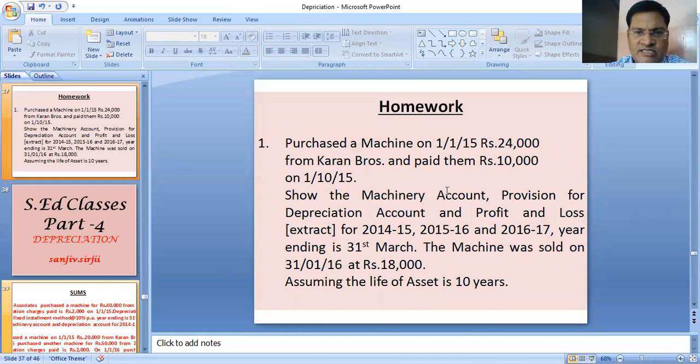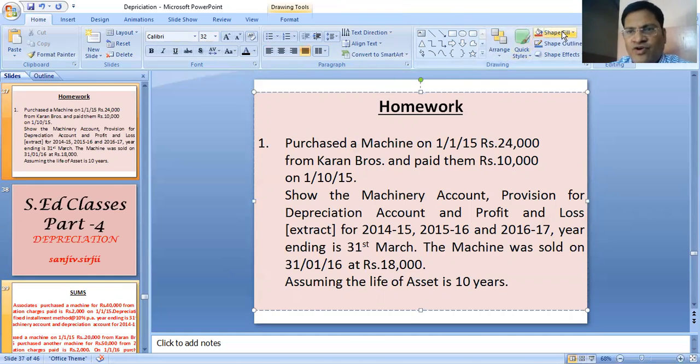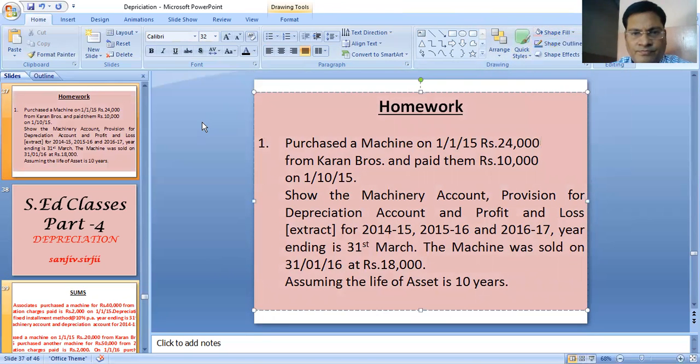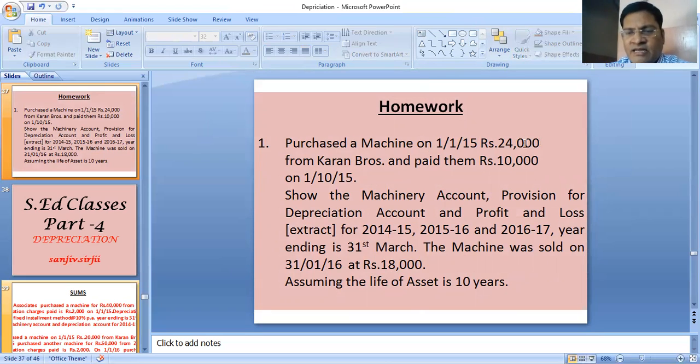This is your homework, students. This sum you will be doing as homework. Here, purchase the machinery for 24,000 from Karan Brothers and paid them on this date. Show the machinery account, provision for depreciation account, and profit and loss account extract for 14/15, 15/16, 16/17. Year ending is 31st March. The machine was sold on 31st 1/16 at rupees 18,000. Assuming the life of the asset is 10 years, so scrap value will become zero.